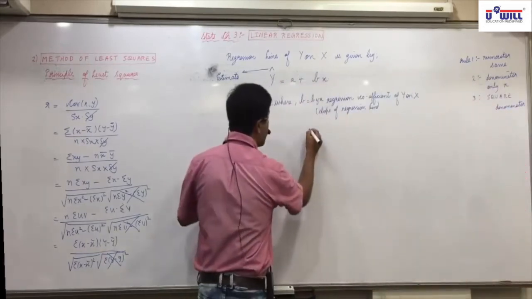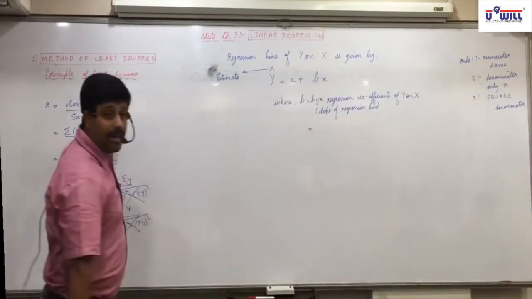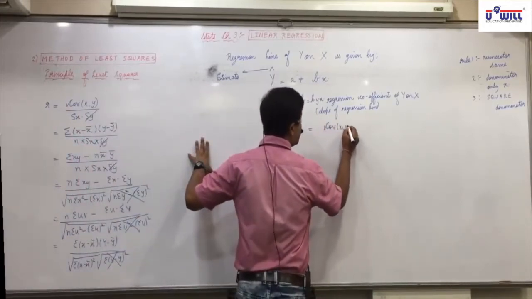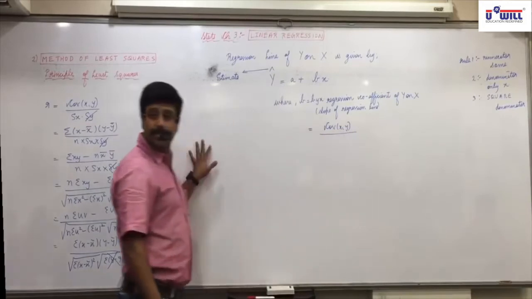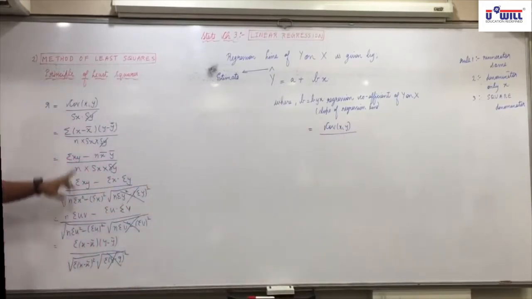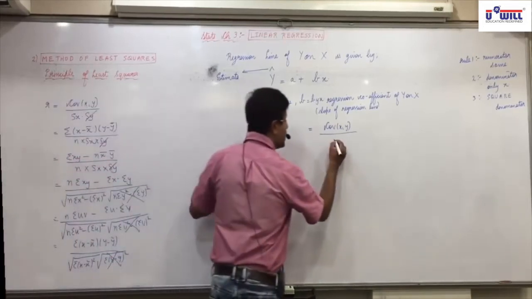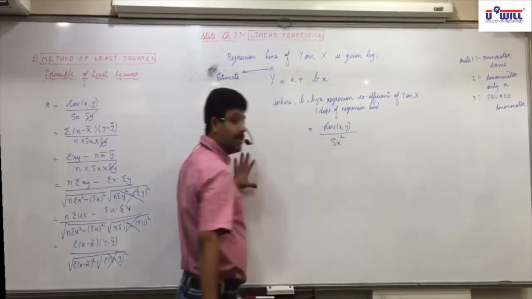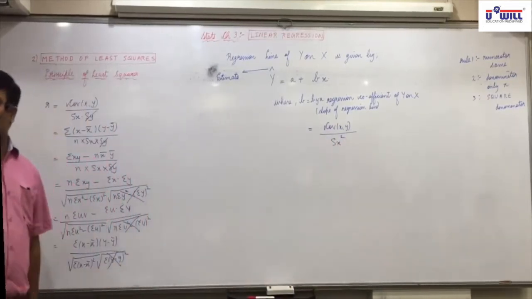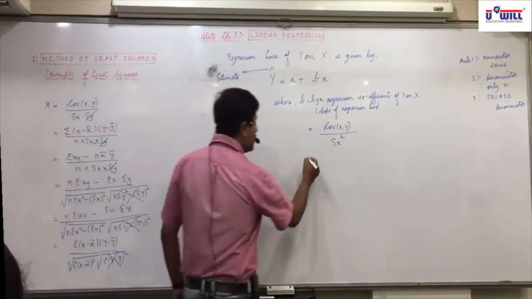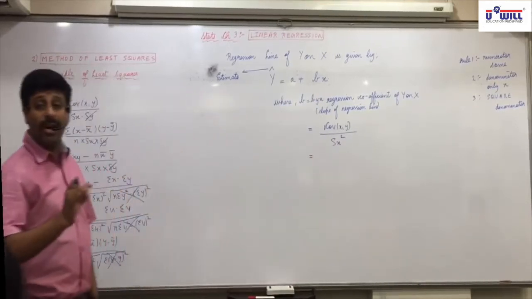Understand it? Numerator will remain same, covariance between x and y. Any confusion? Rule 2, denominator will not include y, it will include only x. So Sx. Rule 3, square the denominator. So what is the formula of b y on x? Covariance between x and y upon Sx square. Raise your hand. Second formula. Raise your hand.